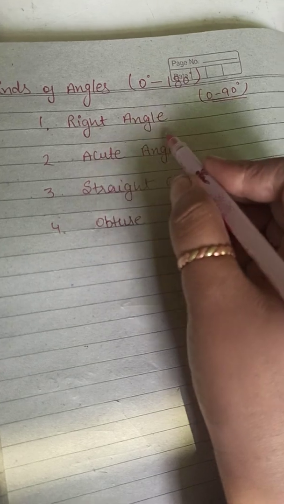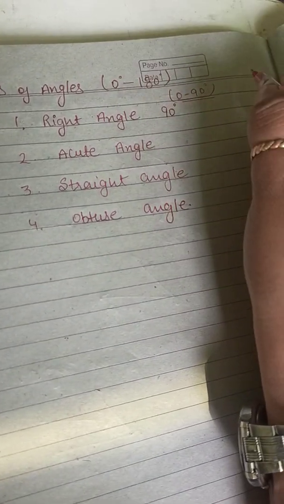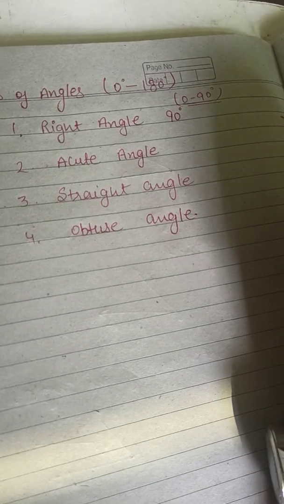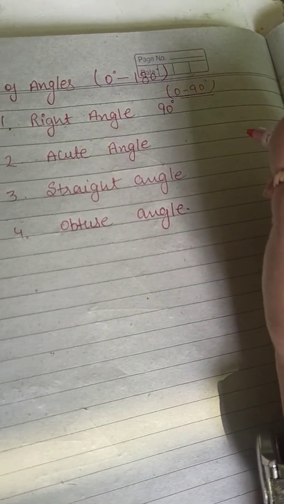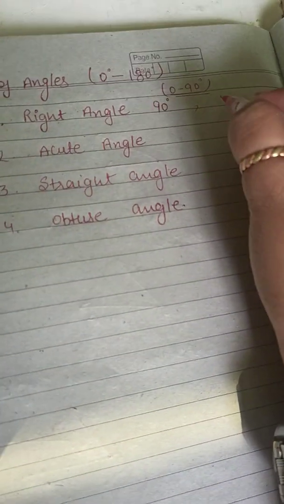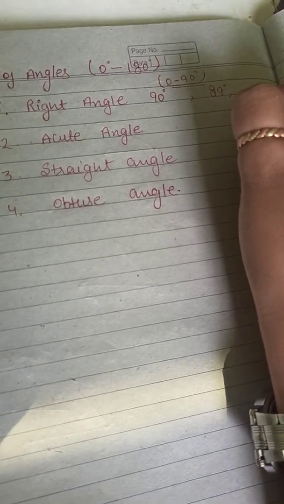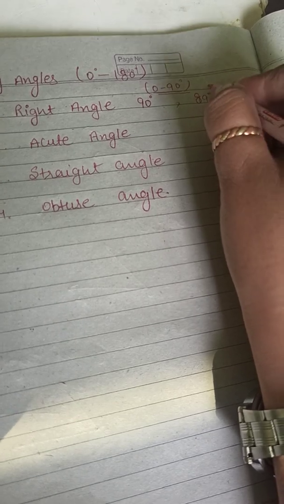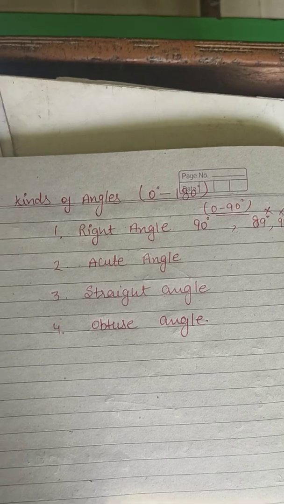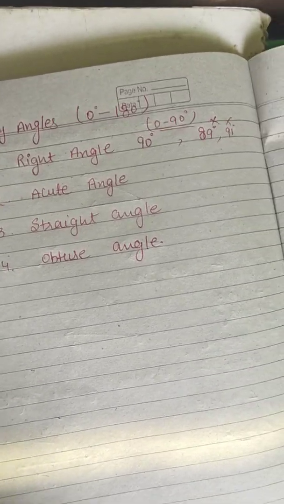Now the right angle is of exact 90 degree, not less than 90 degree, not more than, means neither 89 comes nor 91 come in this category. Clear, students, about right angle?